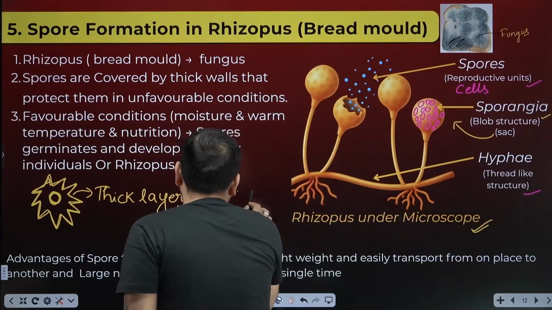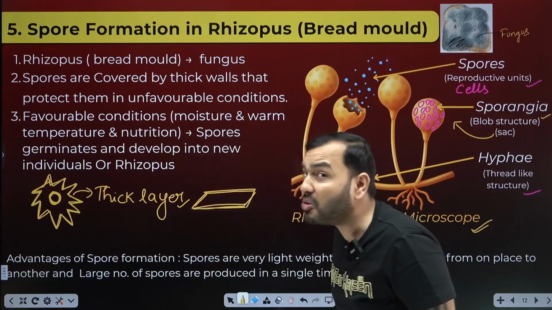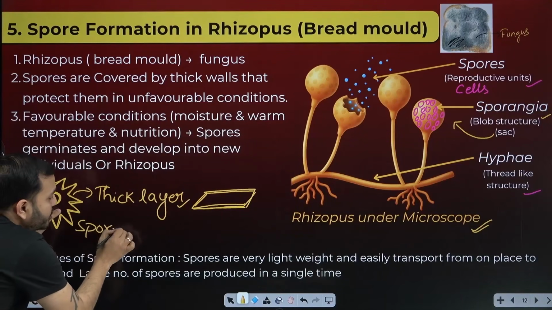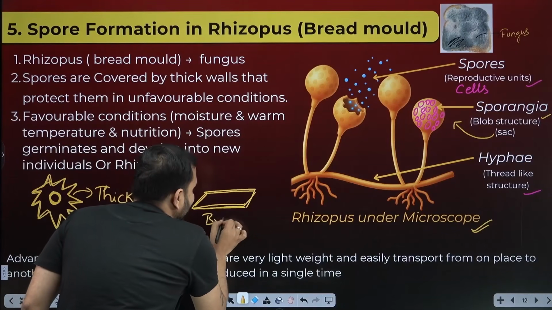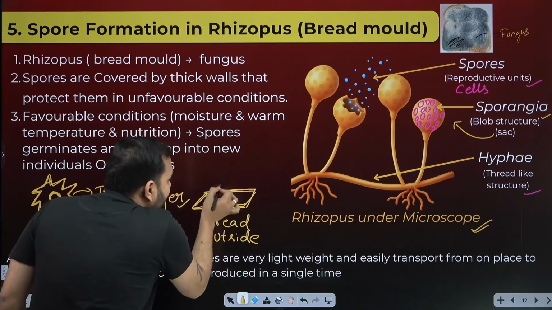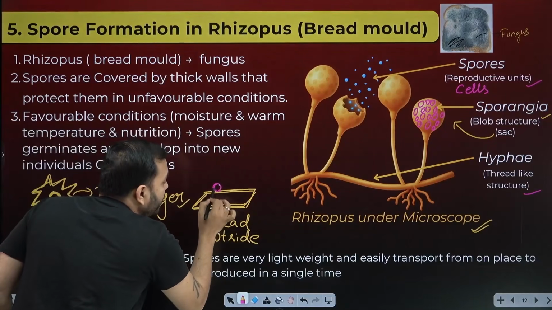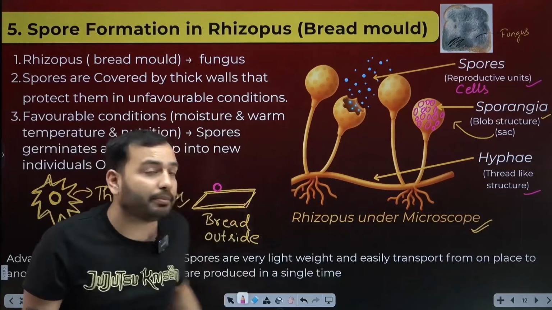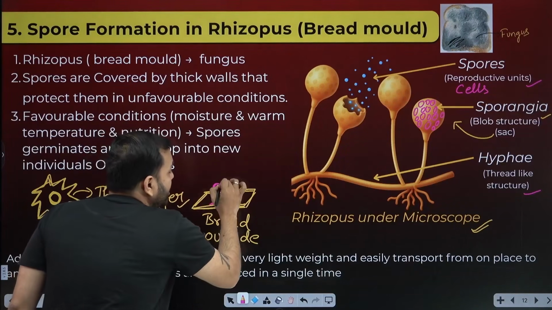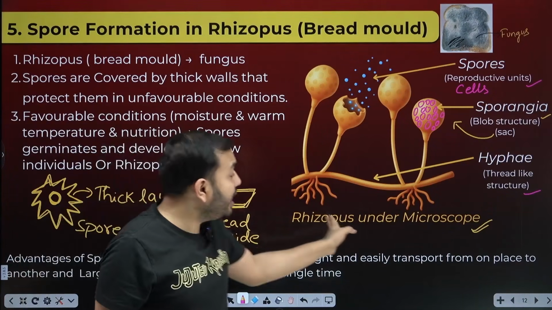And suppose, beta, you kept your bread outside. This is your bread on your table and you were supposed to eat it, but you went to school. Now see what mischief happened on it. This is a spore. Now this spore landed on this bread. It said, hey, hi, I found bread, and that too outside. As soon as this spore lands here, the thick layer will burst and the spore will germinate, just like plant seeds germinate. It will germinate inside the bread and slowly form new hyphae, a new sporangia. The whole thing becomes a new rhizopus.